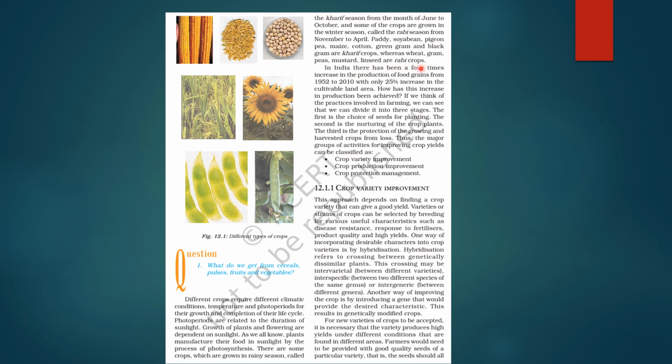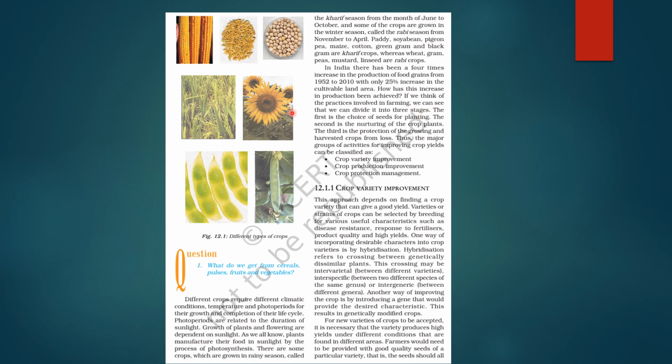ये question बहुत ज्यादा important है exam point of view से. Kharif और rabi crops के बीच में differentiate करने के लिए आता है. So you should learn this. Next is, in India, there has been a 4 times increase in the production of food grains from 1952 to 2010 with only 25% increase in cultivable land area. तो land area का हमने कम increase या expansion किया है, but production काफी बढ़ी है. तो how is this achieved?